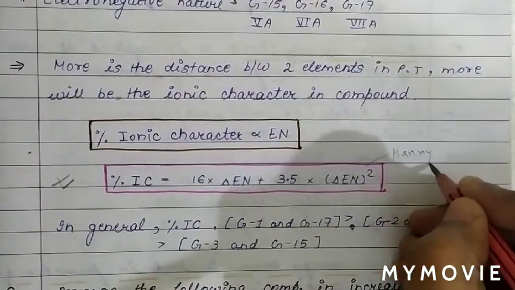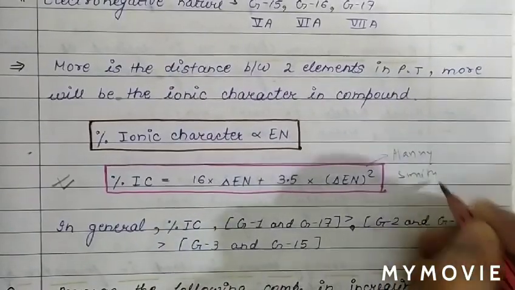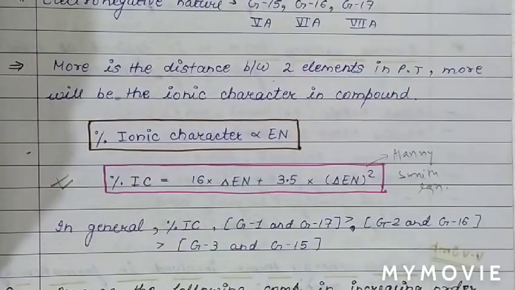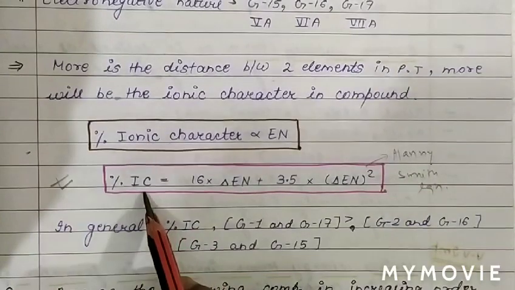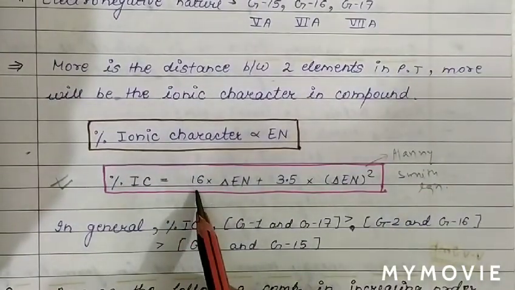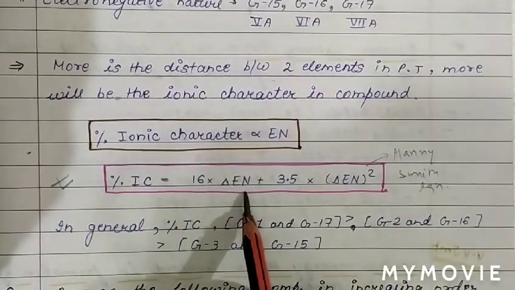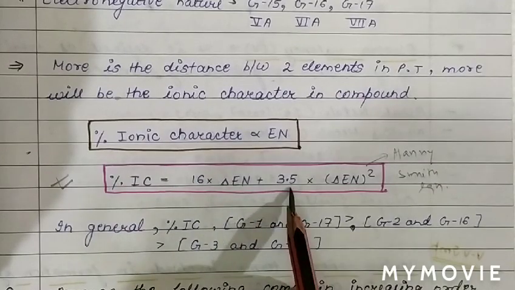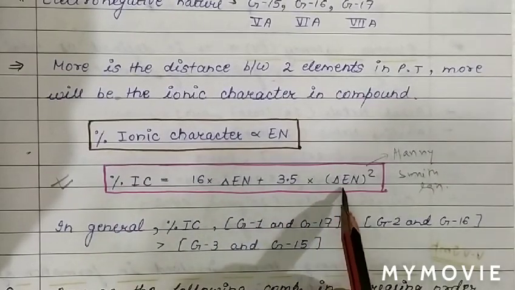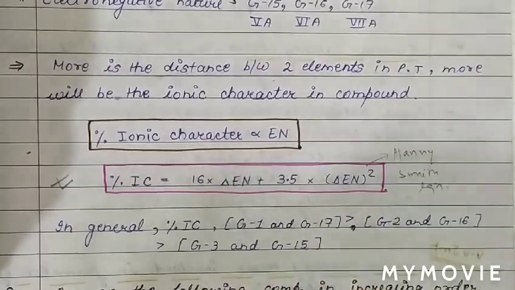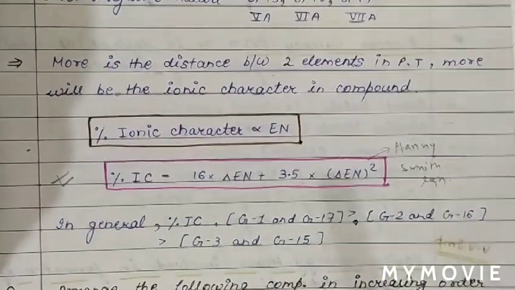The percentage ionic character is 16 times the electronegativity difference plus 3.5 times the square of the electronegativity difference. So we have discussed that ionic bond is formed between atoms of different electronegativity.